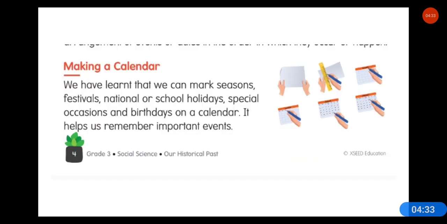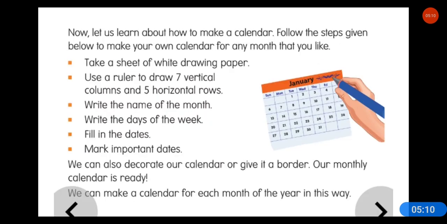This is from your content book. The topic is our today's topic, making a calendar. If you have not read it, please read it now itself. Before you proceed in the video, you just pause and read from your content book, making a calendar. This topic you have to read, then only you will be able to understand, right? Can you do it now? Yes, do it now. Pause the video and go and read. I hope you have read it. Now let's move.